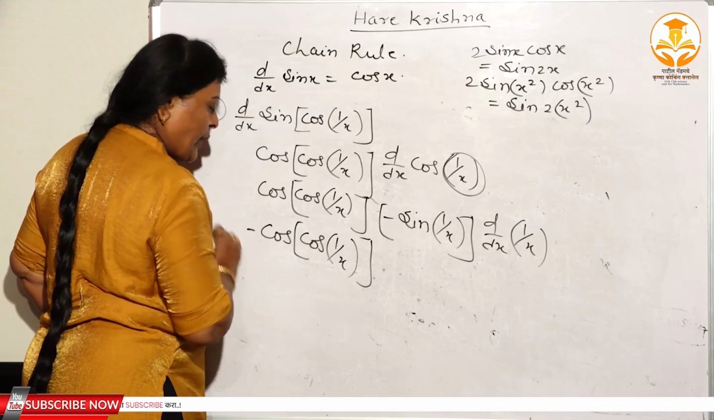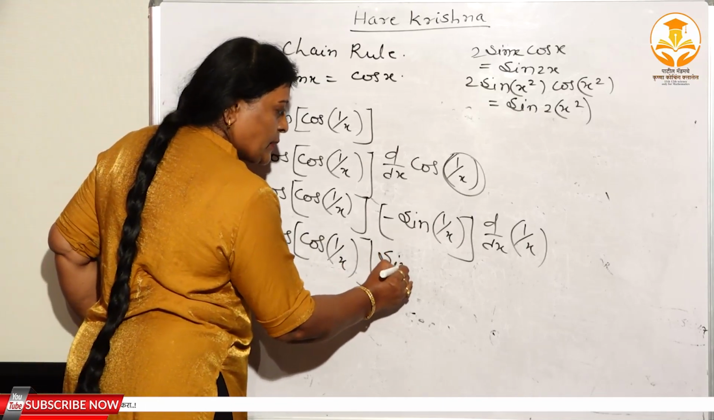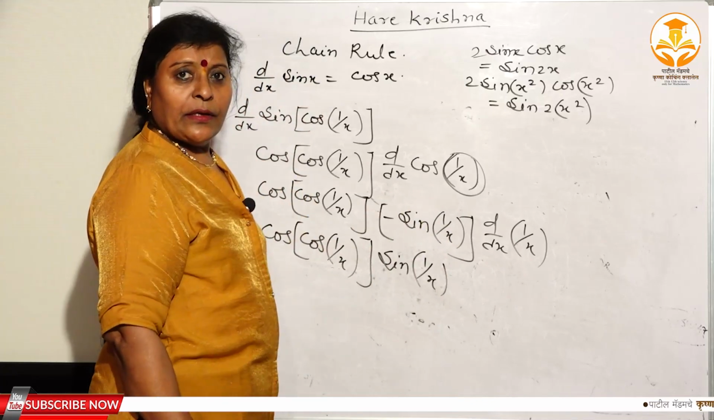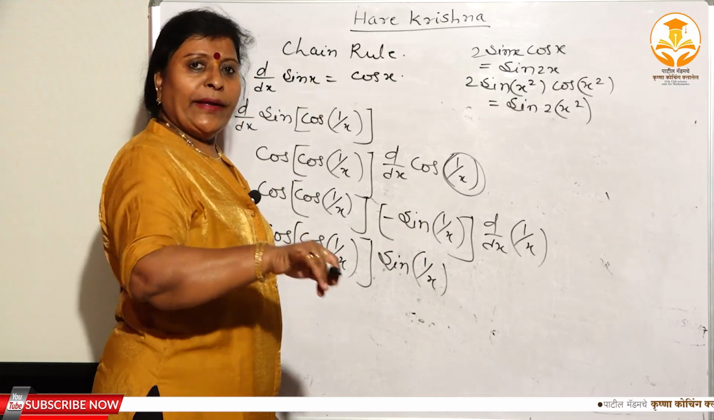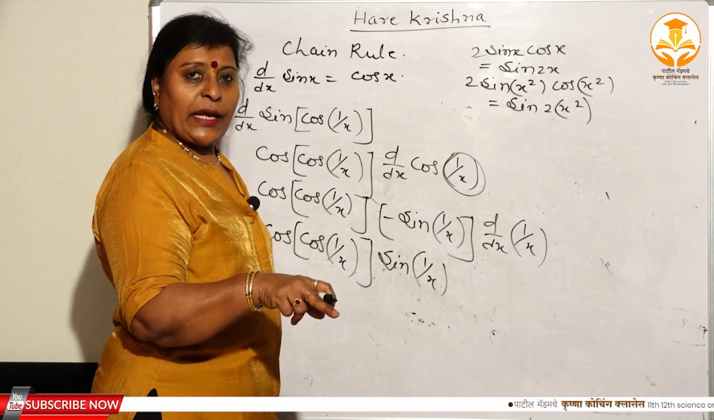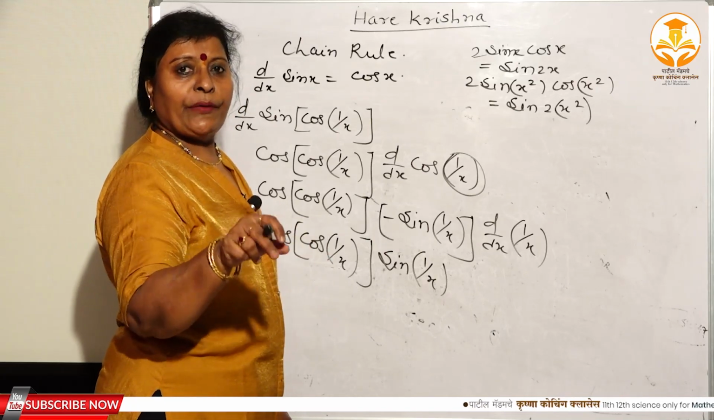This is minus sign you can give here. Sin 1 by x. And again, what is the derivative of 1 by x? We have to apply the rule. 1 upon x to the power n. What is the derivative of 1 upon x to the power n? Minus n divided by x to the power n plus 1.